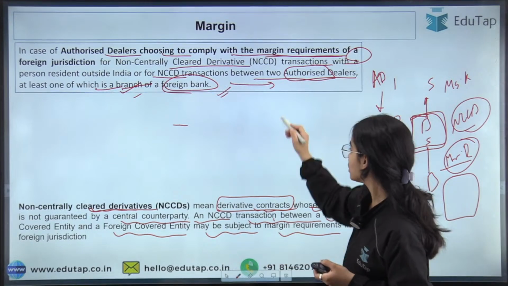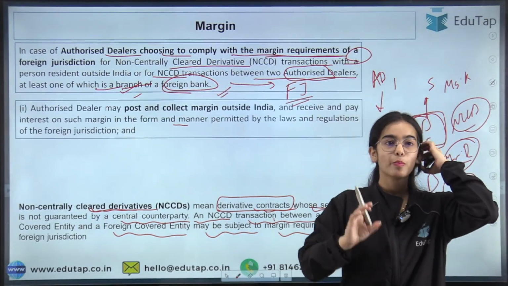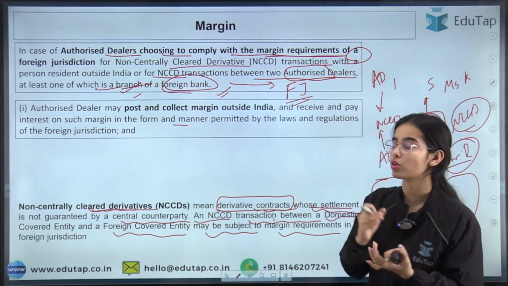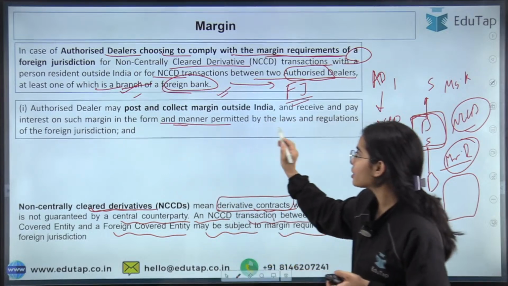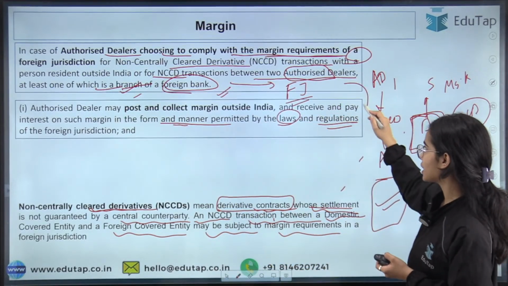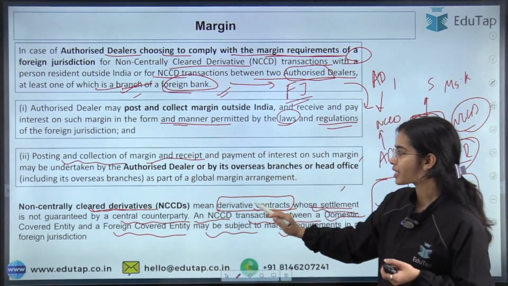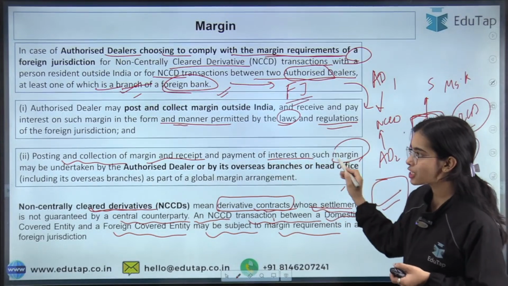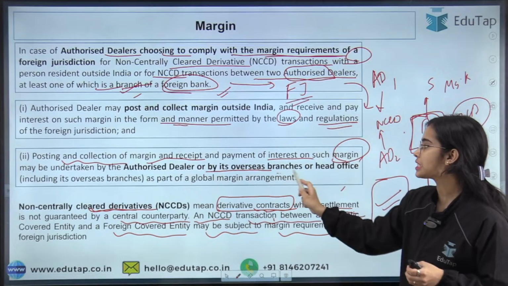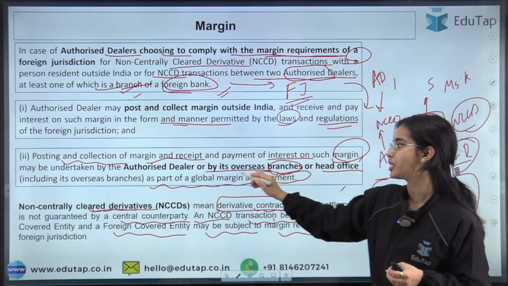So an authorized dealer may post and collect margin outside India and receive and pay interest on such margin in the form and manner permitted by the laws and regulations of the foreign jurisdictions. The posting and collection of margin and receipt and payment of interest on such margin may be undertaken by the authorized dealer or by its overseas branches or head office as part of the global margin arrangement.